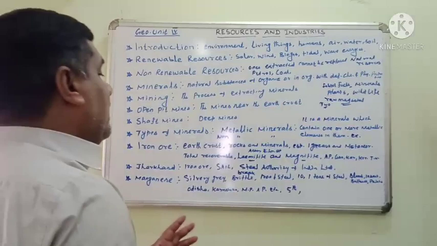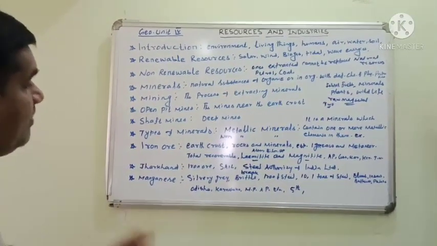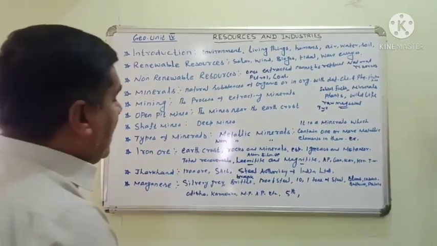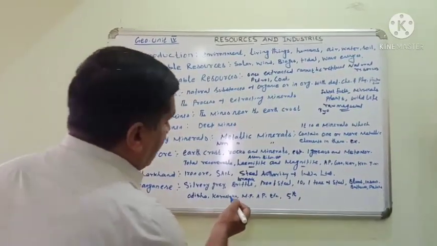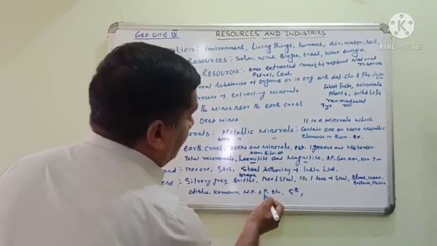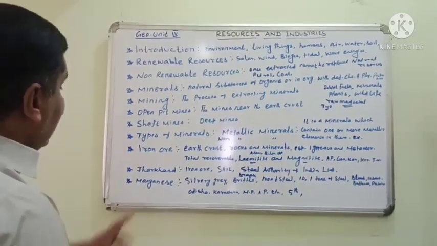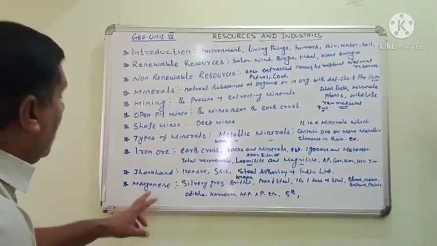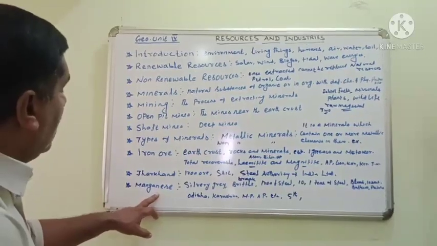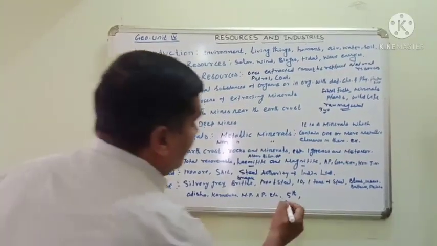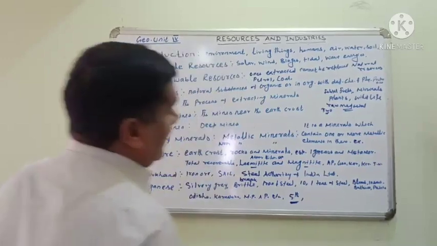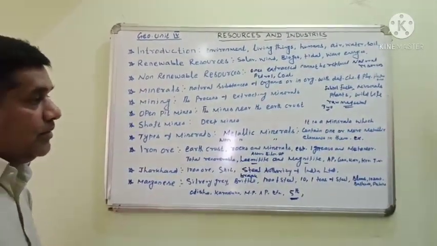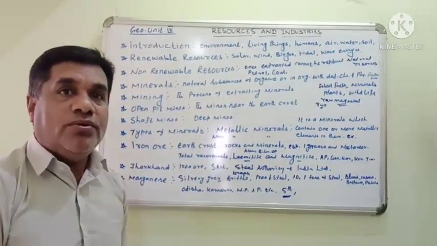The most famous areas for manganese in India are Odisha, Karnataka, Madhya Pradesh, Andhra Pradesh, etc. India is the fifth largest country in the world for producing manganese. Noted. Okay then, students, tomorrow we will continue the